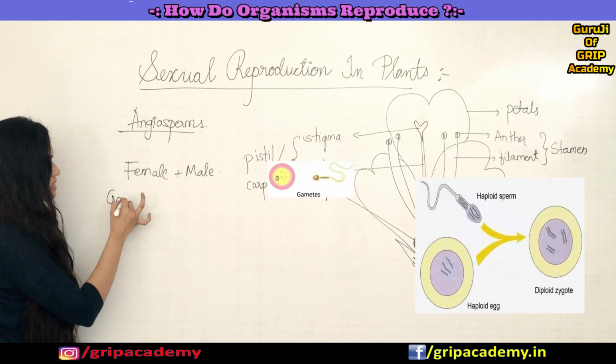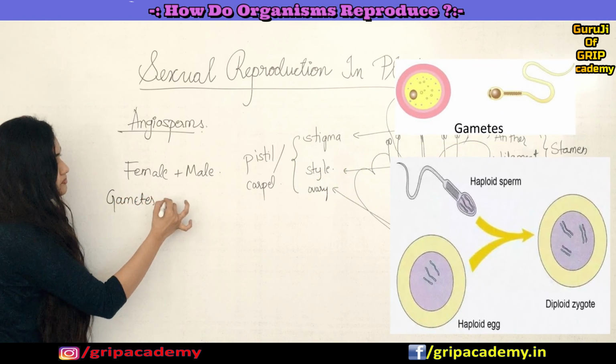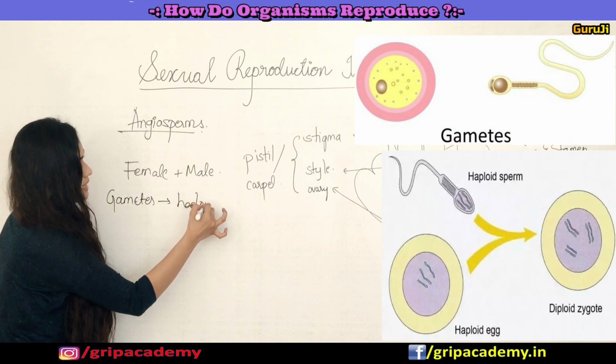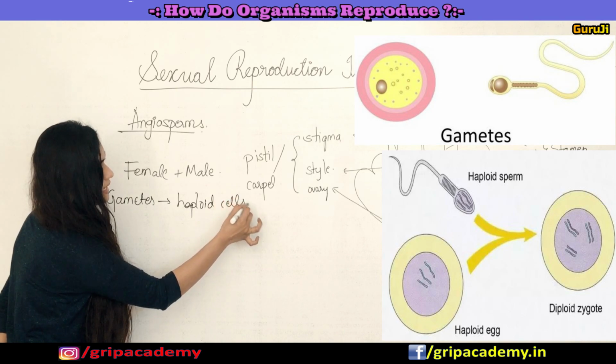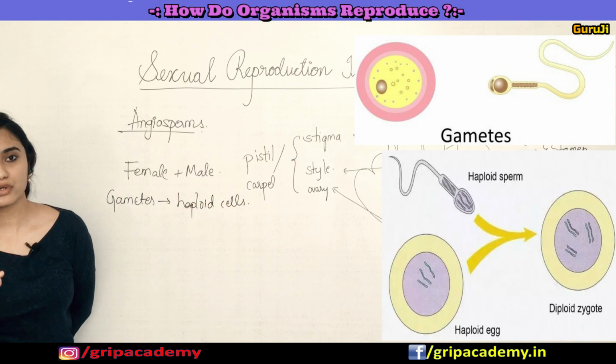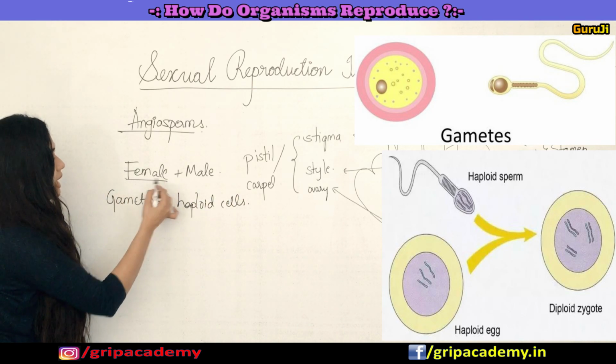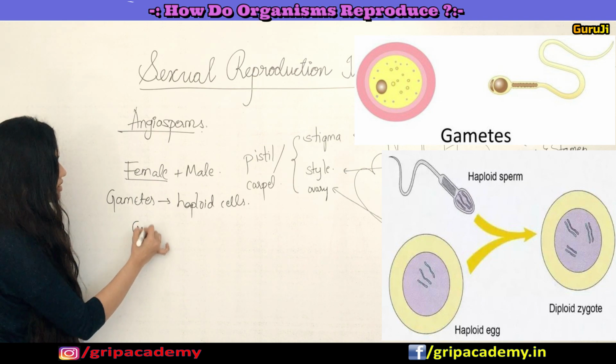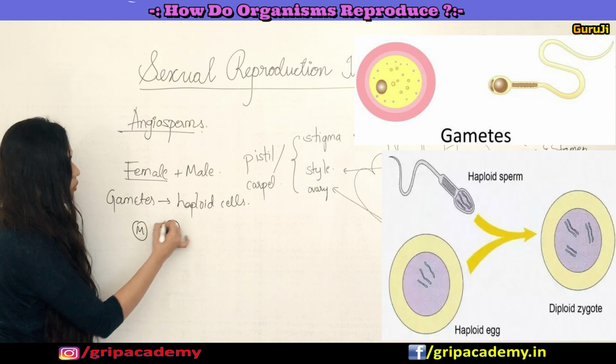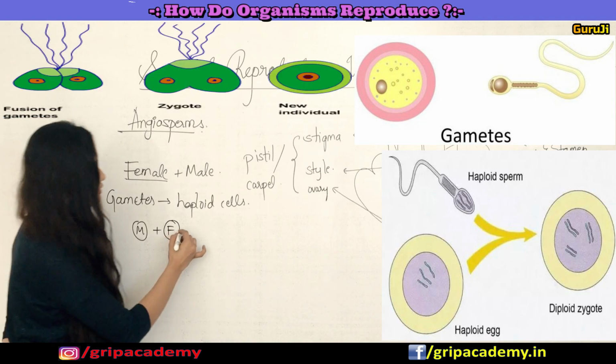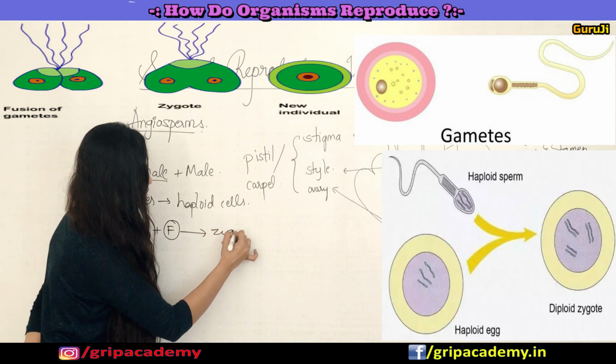Gametes are haploid cells, containing half the number of chromosomes. When a male gamete and a female gamete combine, they form a zygote.